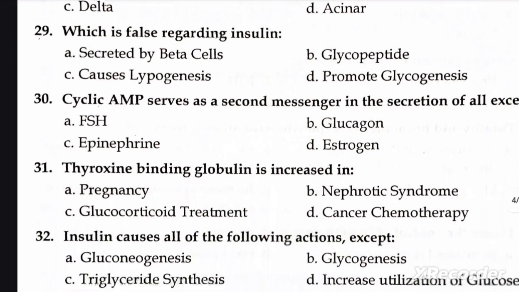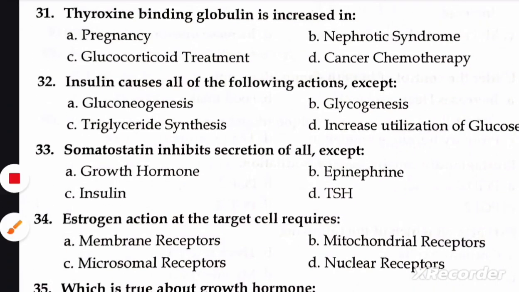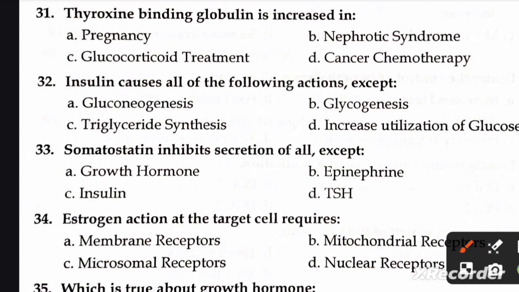Next question is, thyroxine binding globulin is increased in A. pregnancy, B. nephrotic syndrome, C. glucocorticoid treatment, D. cancer chemotherapy. Right option is A. pregnancy. Next question is, insulin causes all the following reactions except A. gluconeogenesis, B. glycogenesis, C. triglyceride synthesis, D. increased utilization of glucose. Right option is A.